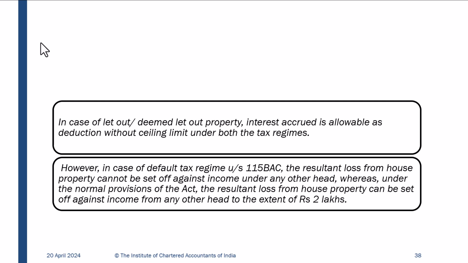But if she goes for the normal provisions of the Act, she opts out of 115BAC. She has to first opt out of the default tax regime, and then she will be allowed a deduction of 2 lakh rupees loss against any other head. Is that clear?